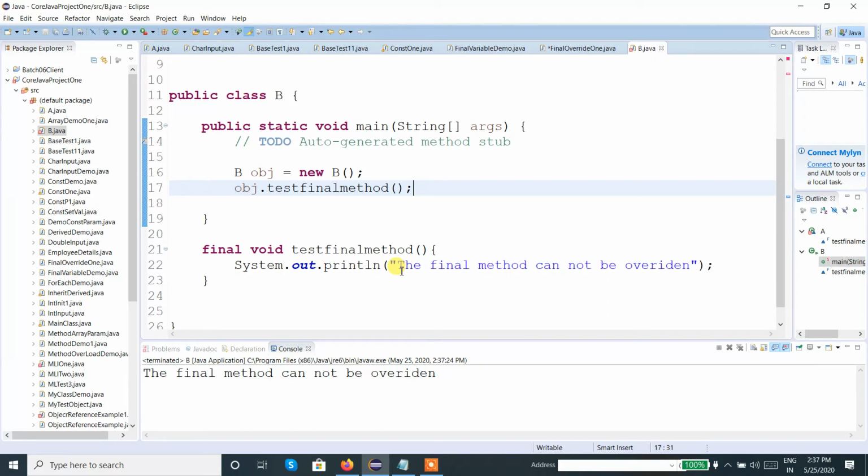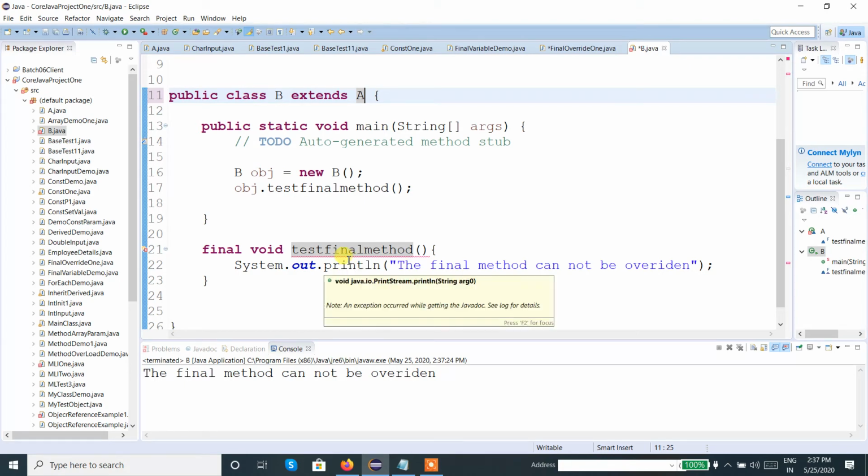Here we can see it is executing the final method. It is showing the final method cannot be overridden. That means this method is getting executed. Why is it getting executed? Because it has not been extended from the base class, extends A. Once we extend the class and define the same method, the method will get overridden.